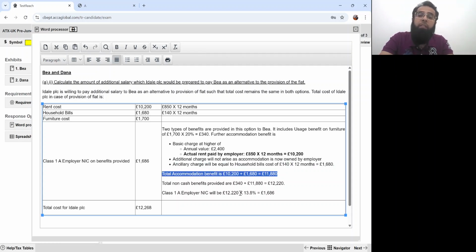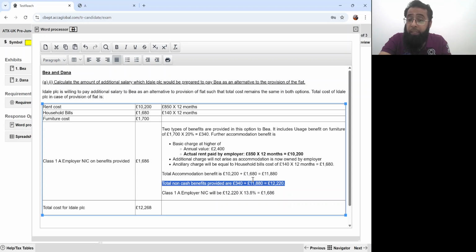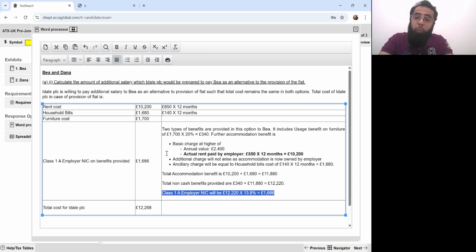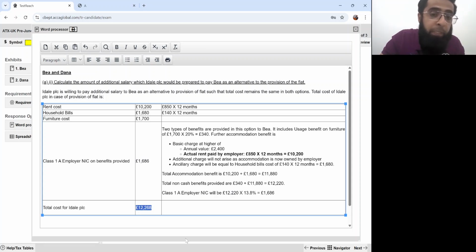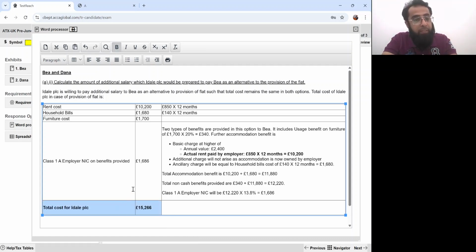So the total benefit is 11,880, which is the non-cash benefit. 11,880 plus 340 of the usage benefit gives 12,220. Class 1A employer NIC is 13.8%. So that gives you 1686, which is the cost. So the total cost for IDEL PLC in this case was 15266. That gives you the total cost for IDEL PLC.